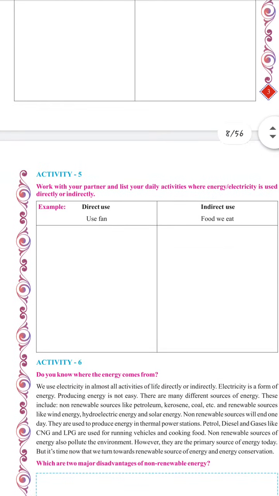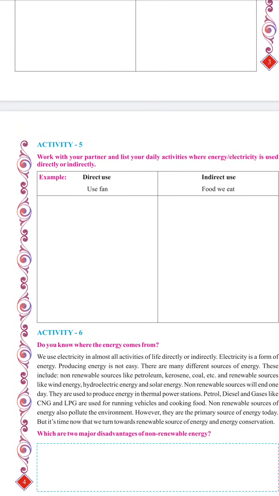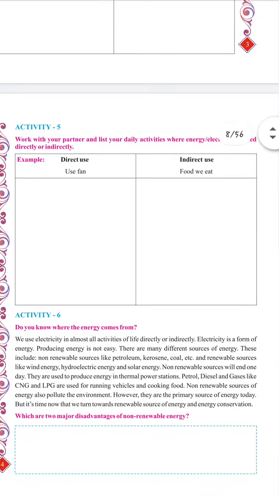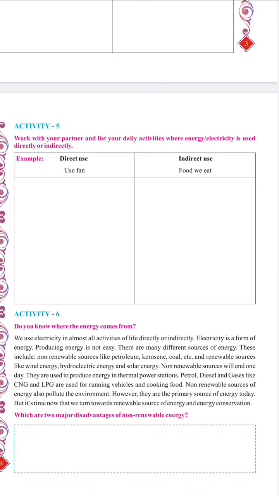Activity number 5 means you have to show the direct use and indirect use of energies: the things which are totally dependent on energies, the equipment which uses directly the electricity which is coming into our houses, and the equipment which uses the electricity in an indirect way. Answers have already been provided, you can see.